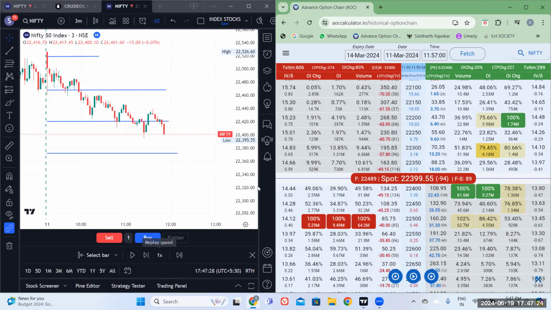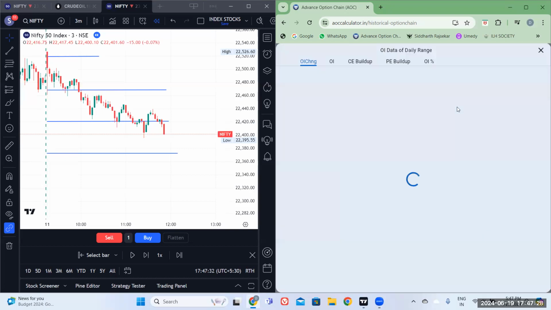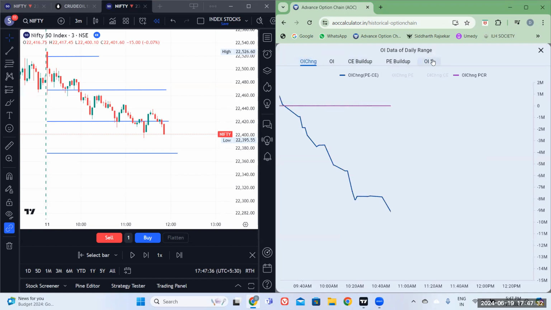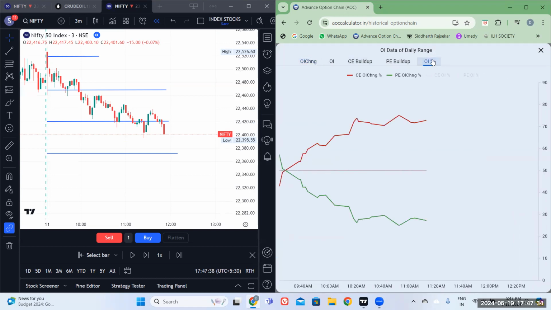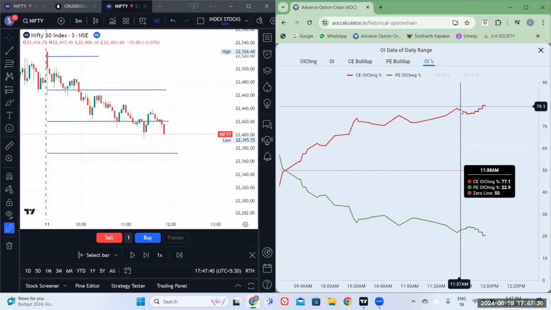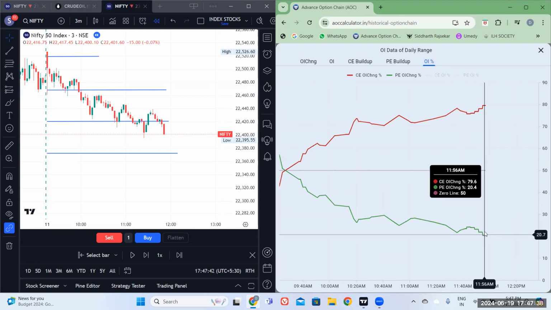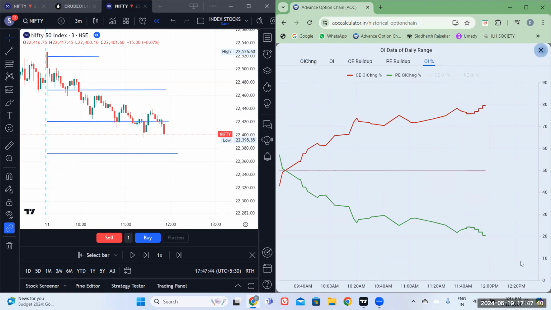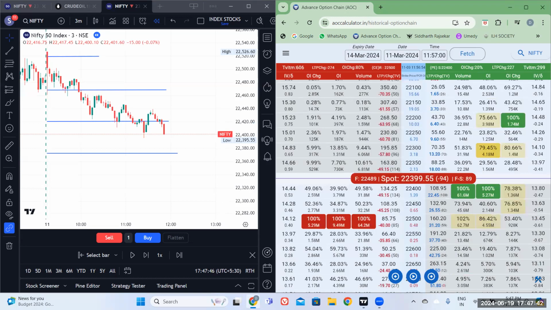Okay. And what about the IVs? There is not much change in the IVs. And this OI percentage graph, if you see, is making higher high and lower low on both sides, which is also giving a feel that it's going to be a completely bearish market. So trading from this point is risky.